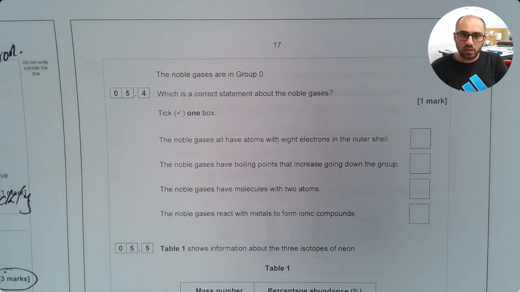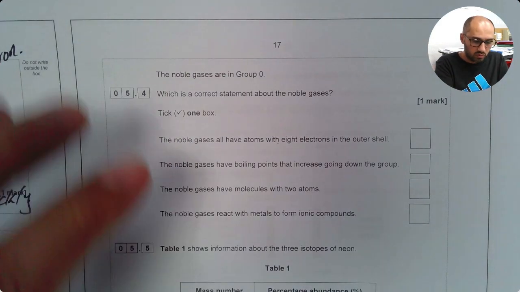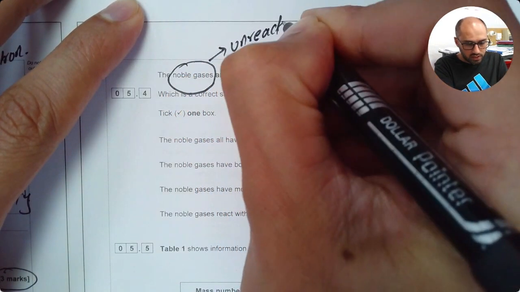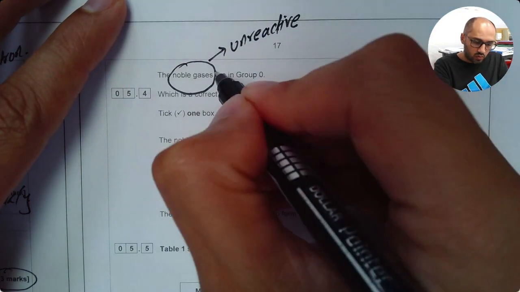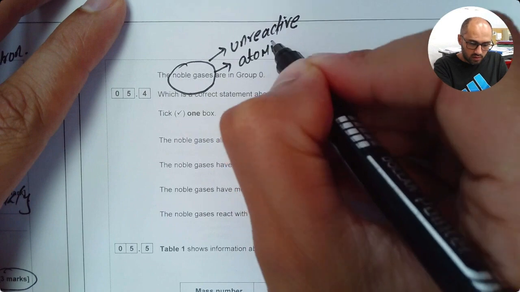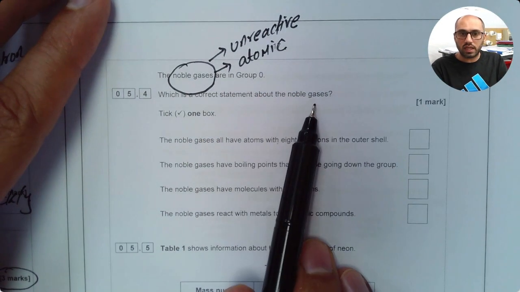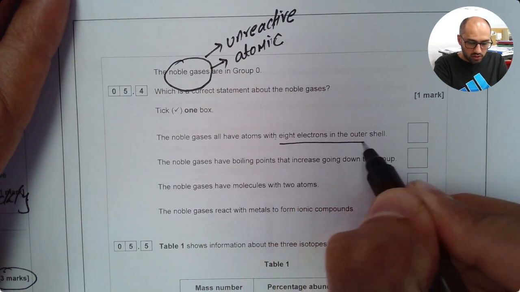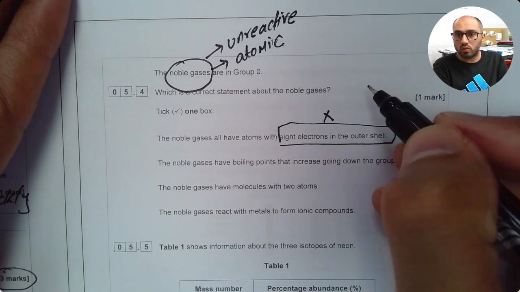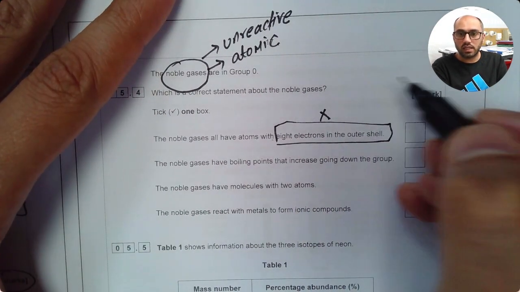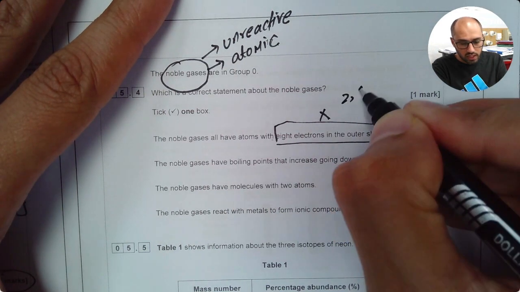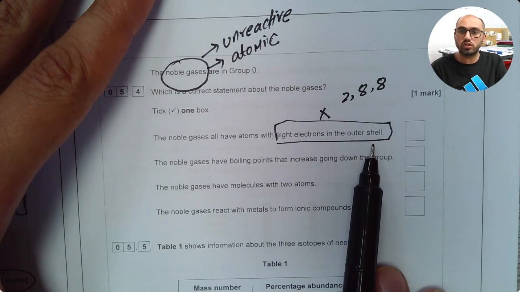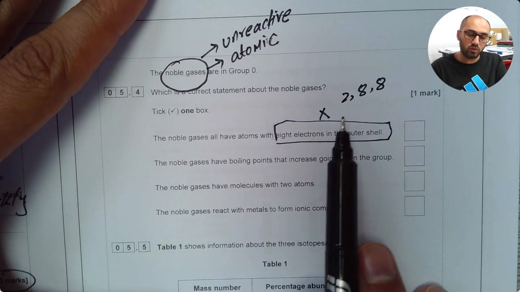Next part says the noble gases are in group 0. Noble gases are unreactive because they have a complete outermost shell. Plus, they are all atomic. It says, which is the correct statement about the noble gases? The noble gases have atoms with 8 electrons in the outer shell. That is wrong because the number of electrons that each shell can contain is 2, 8, and 8. So a noble gas can have 2 electrons in the outermost shell, and that will also constitute a complete outer shell. So it could be 2, 8, or 8.